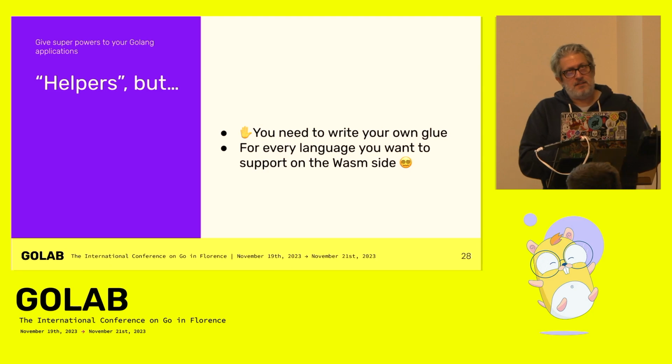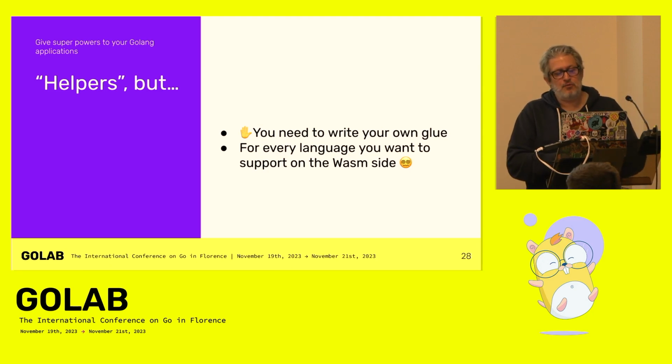The problem is, if you want to use several languages, you need to develop the helpers for every language you use. So I did it only for TinyGo, but I don't want to do it for Rust, Zig, and the other languages. It's too long, and I think it's complicated.